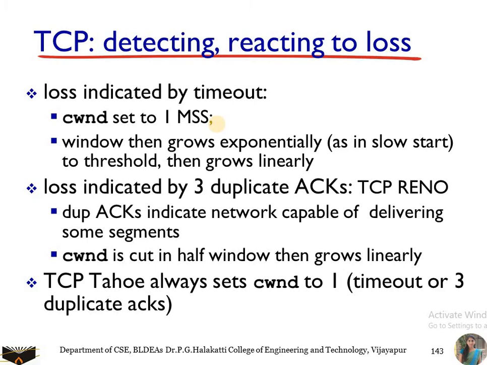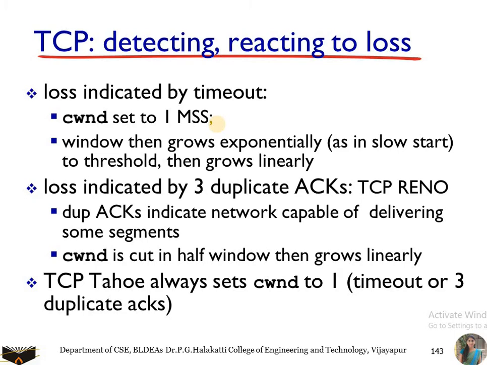So here you are going to set some threshold value, and if the congestion window reaches that threshold value, then after that it does not grow exponentially but it grows linearly, which means that suppose you have set the threshold value as 8. 8 is the threshold value. If the congestion window initially was 1, next time it was 2, next it was 4, next 8. 8 is the threshold value.